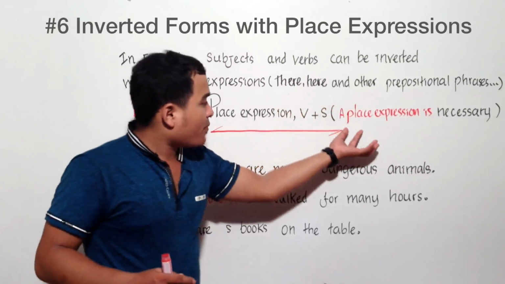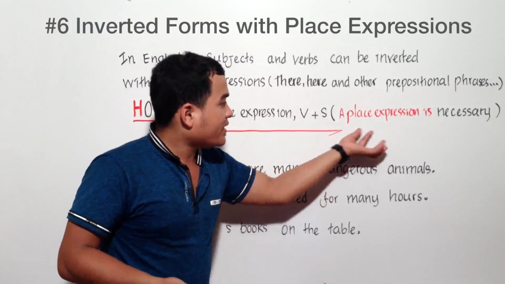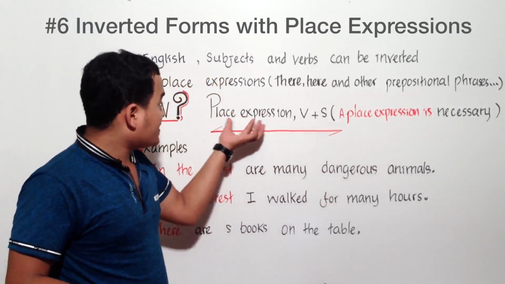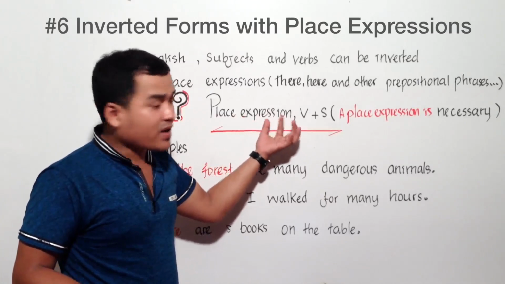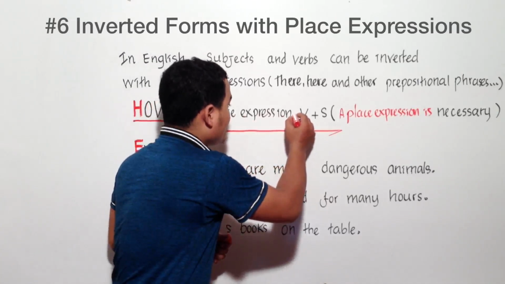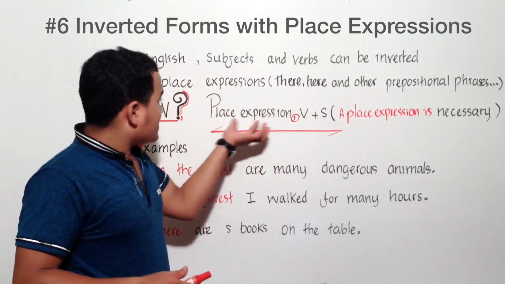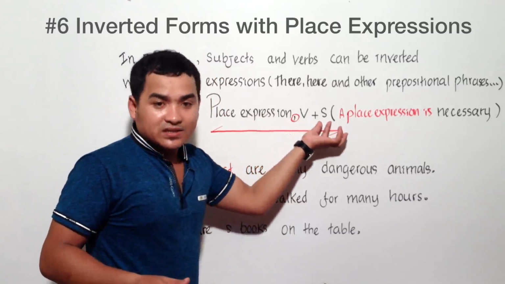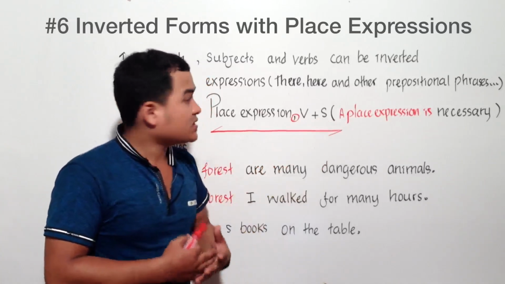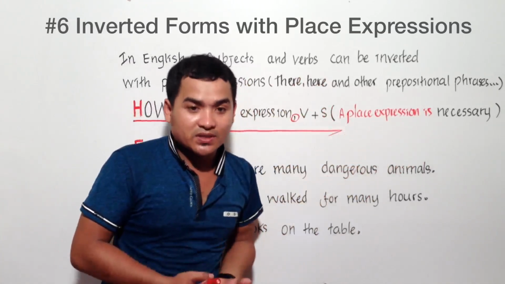Okay, so the basic form is, when a place expression is necessary or important in the sentence, you have to follow the rule right here. With the place expression, sometimes you have a comma and sometimes you do not, so please remember, it depends on the phrase. So right here: place expression, verb, and then subject. We invert the subject and verb only when a place expression is important.